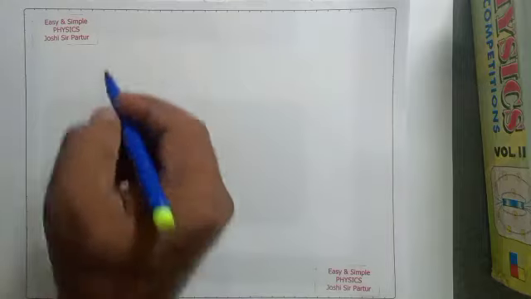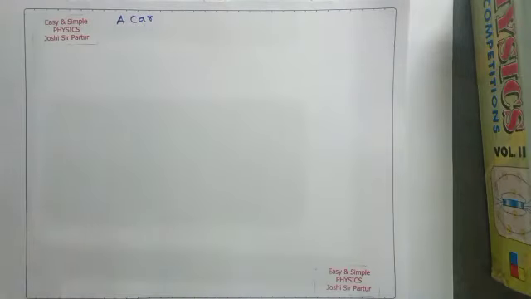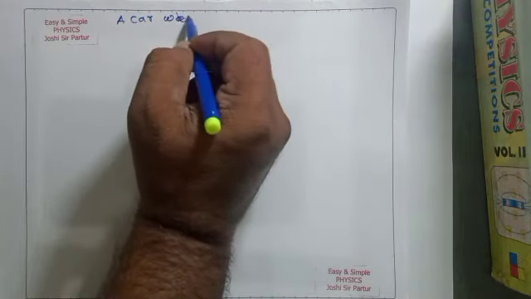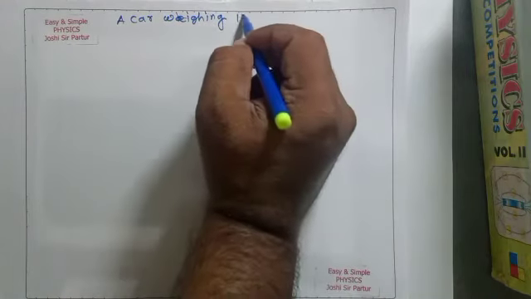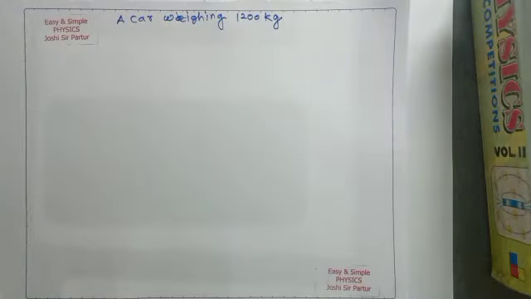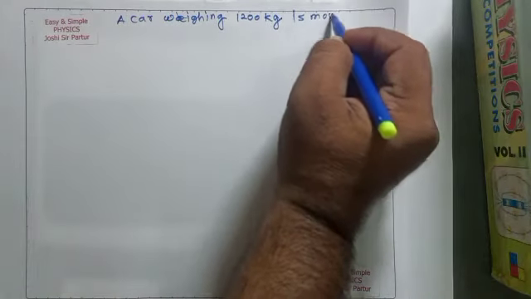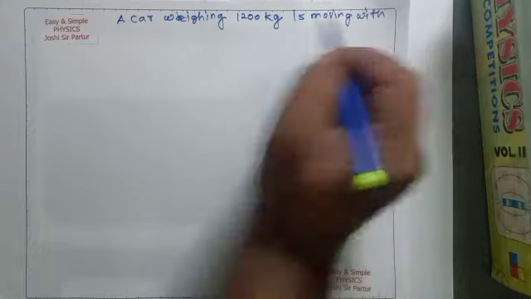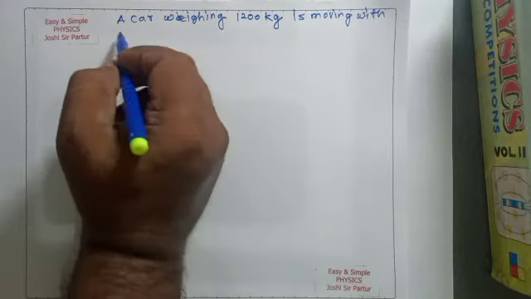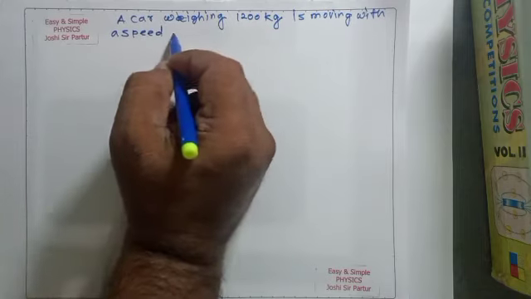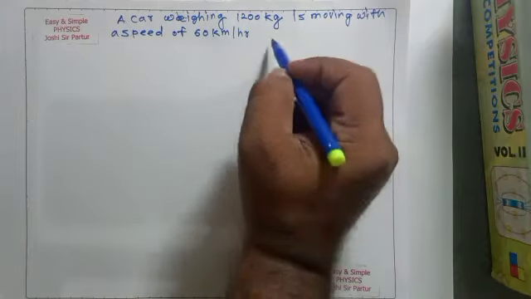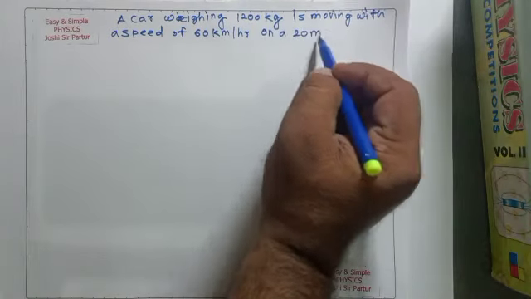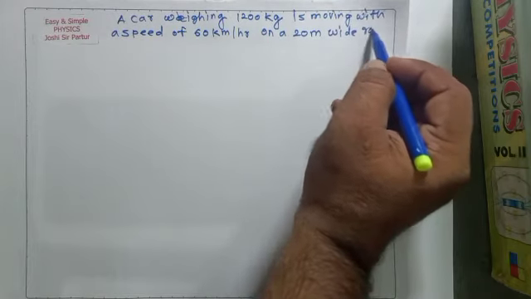Similarly, a car weighing 1200 kg is moving with a speed of 60 km per hour on a 20 meter wide road.